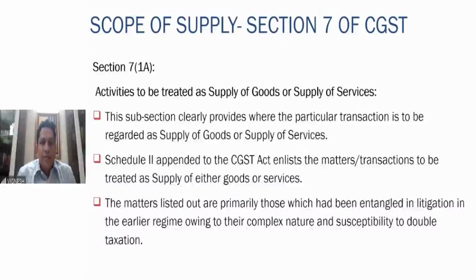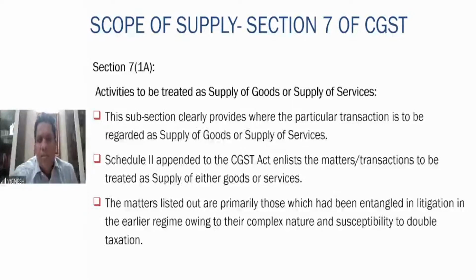7.1(a): Activities to be treated as supply of goods or supply of services. In this case, whether the particular transaction is to be treated as supply of goods or supply of services is what this clause says. 7.1(a) says what is to be treated as supply of goods or what is to be treated as supply of services. So it clearly provides which particular transaction is to be treated as supply of goods or supply of services. So Schedule 2 gives the entire list of transactions to be treated as supply of either goods or services.